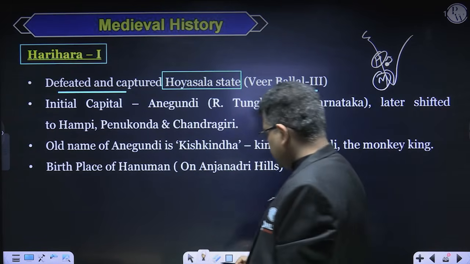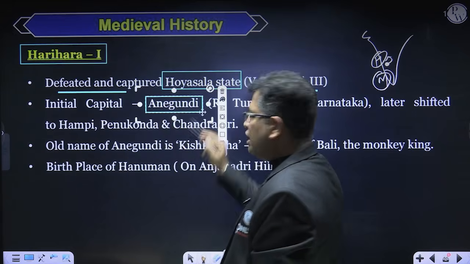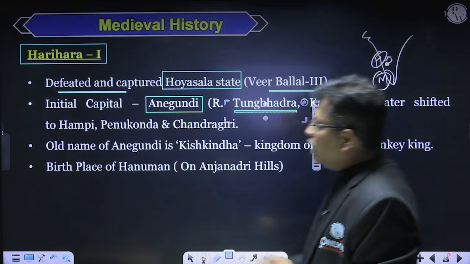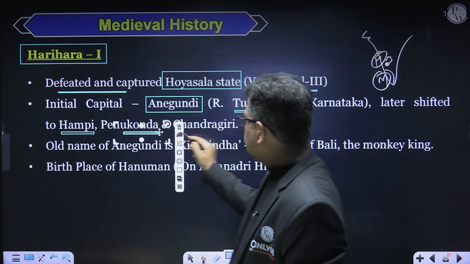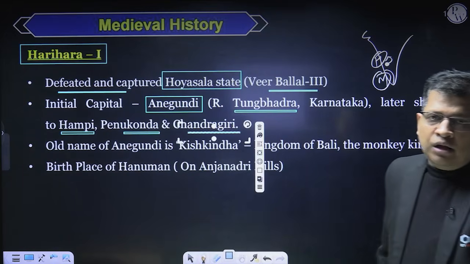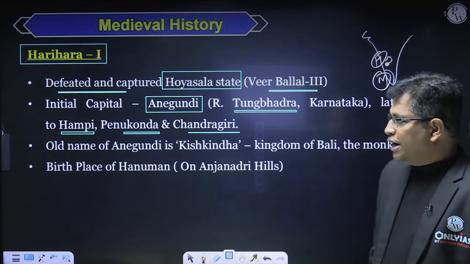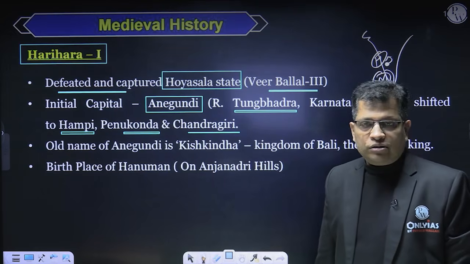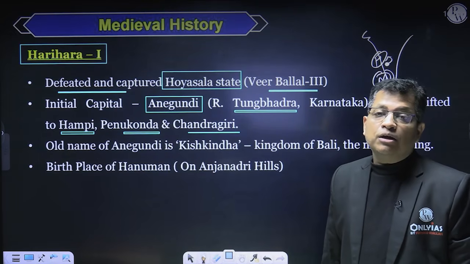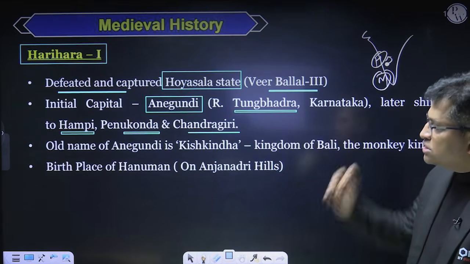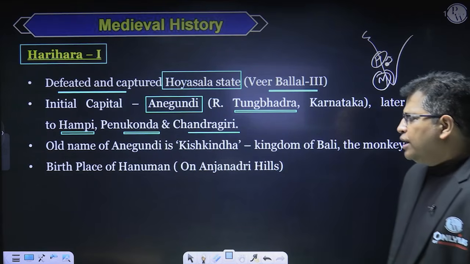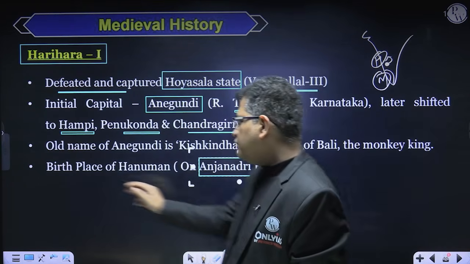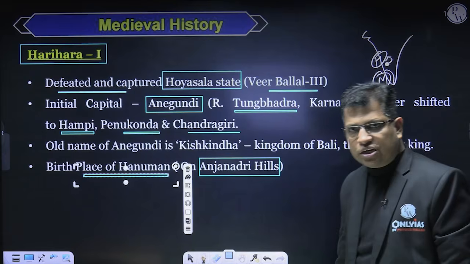The initial capital of Vijayanagar was Anaigundi, located on the bank of the river Tungabhadra in Karnataka. It later shifted to Hampi, then to Penugonda, and then to Chandragiri. These were the capitals of the Vijayanagar Empire at different times, right? The old name of Anaigundi is Kishkindha, known for the kingdom of the Monkey King Bali. Within Anaigundi, there is a hill called Anjanadri, considered the birthplace of Lord Hanuman. So these are the important aspects.